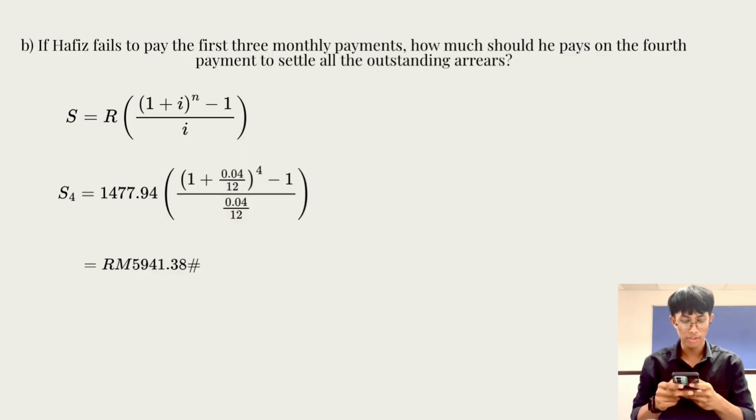Question B. If Hafiz fails to pay the first 3 monthly payments, how much should he pay on the 4th payment to settle all the outstanding arrears? This is the future value formula. We put the number 4 at the right bottom side of S, which is the 4th payment, equal to 1,477.94 [(1 + 0.04/12) to the power of 4 minus 1] divided by (0.04/12), and we will get the final answer is 5,941.38.